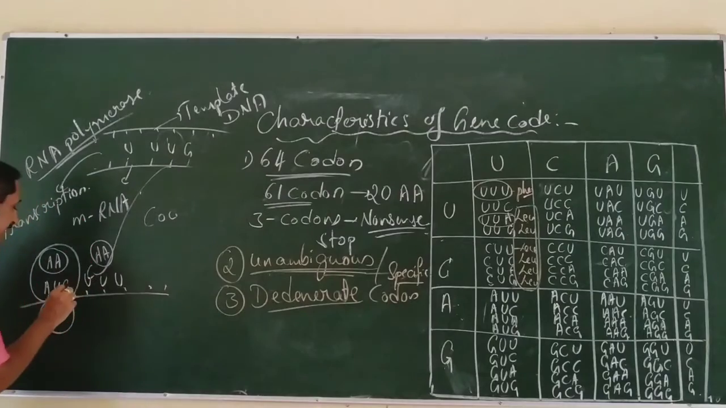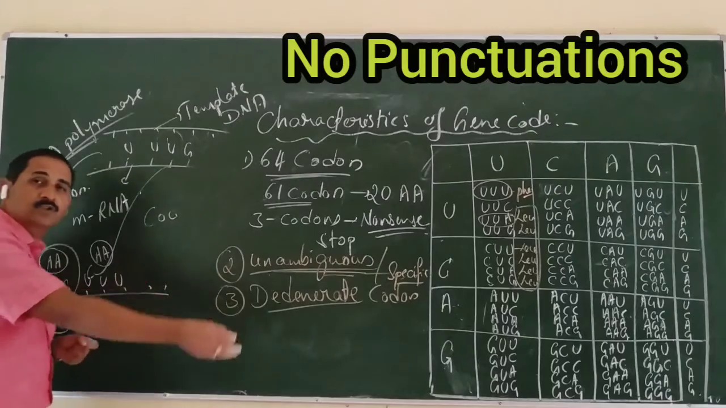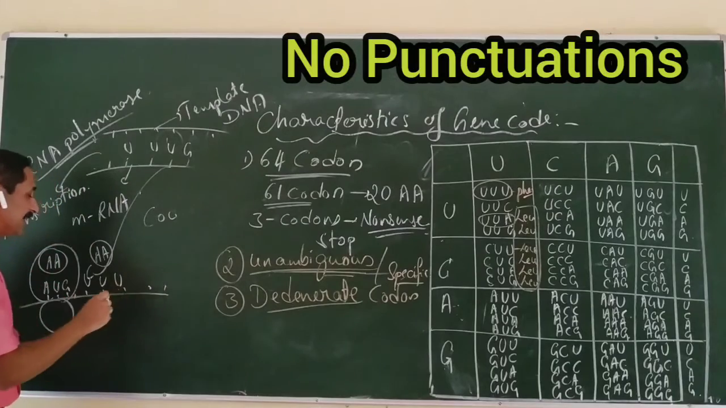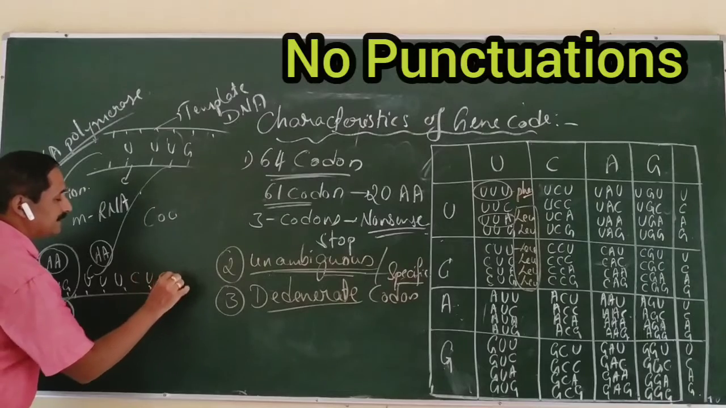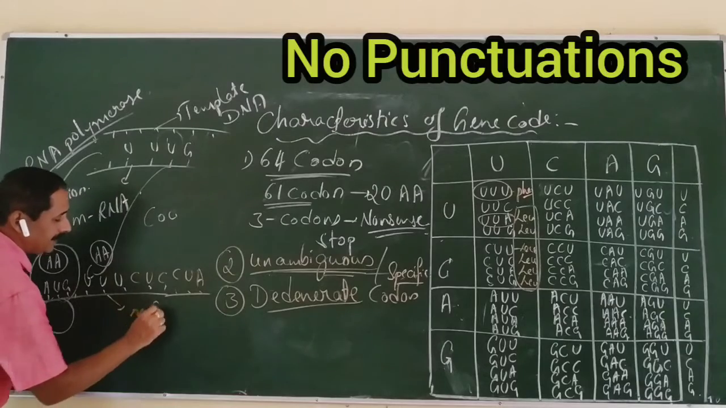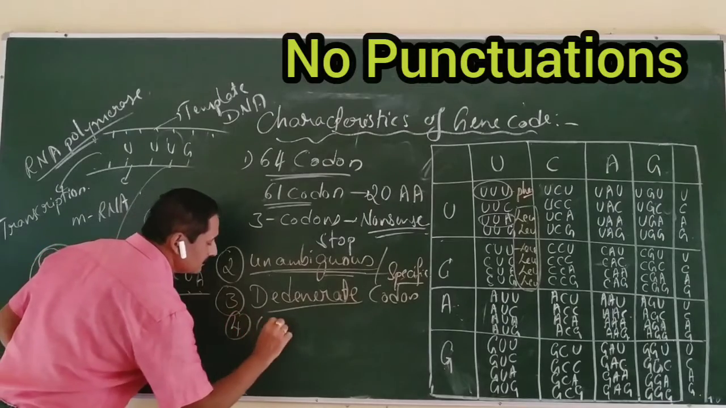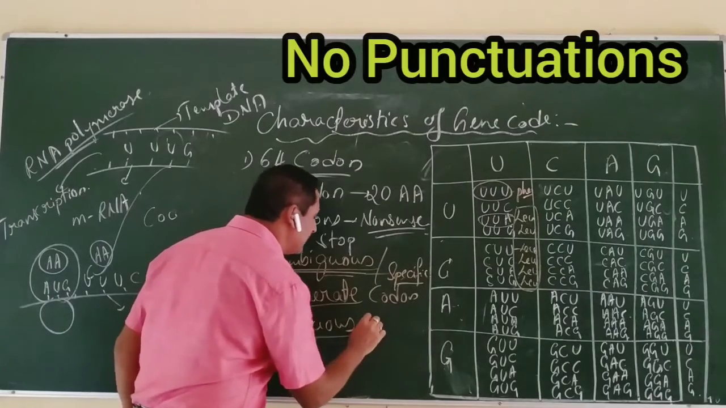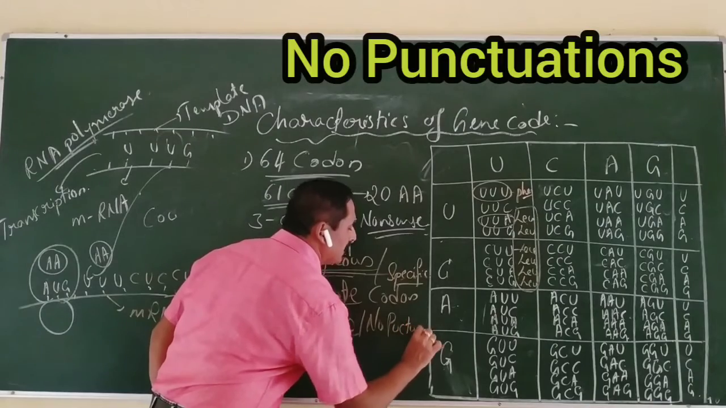But when protein synthesis begins, you should not put any comma, any full stop, any punctuation mark. The codons are read in a continuous fashion. For example, AUG, UUU, CUC, CUA: we can see different codons in the sequence of mRNA. We can read in a continuous fashion. There is no comma, no full stop, no punctuation mark.